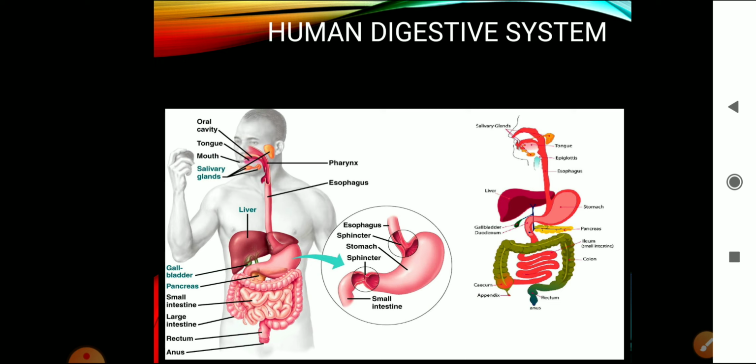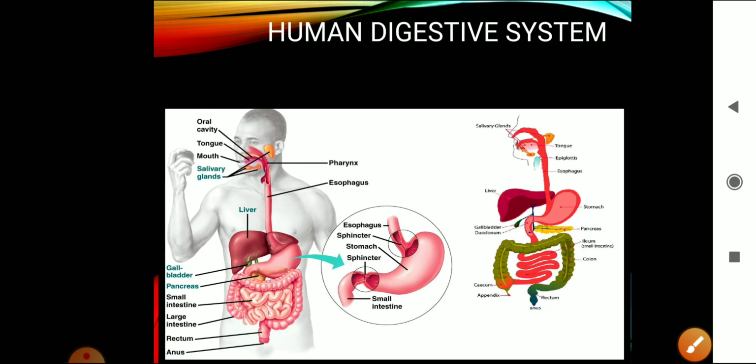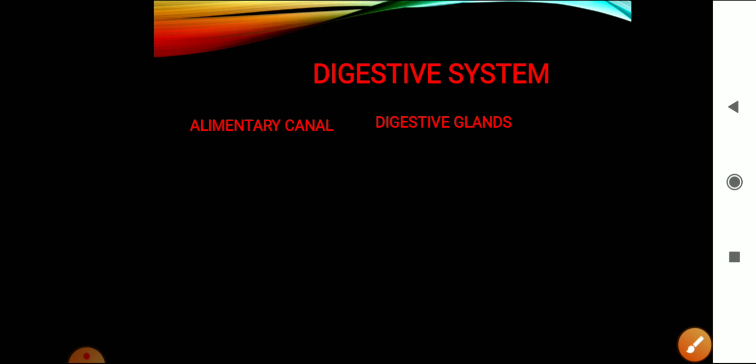Now here in this picture you can see the human digestive system. The alimentary canal can be clearly seen in that. There is an enlarged portion of the stomach also. For your exam, you may get a question, draw a neat labelled diagram of the digestive system. So you can draw either the first one or the second one, or the third one, that is this diagram. You need not show the shape of the human body and all that. Directly you can draw this one. Okay, fine.